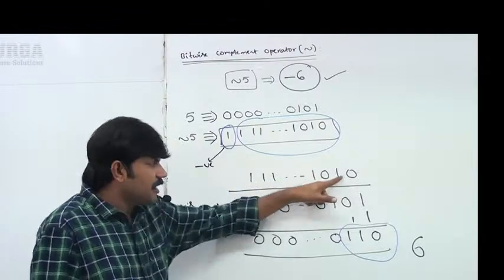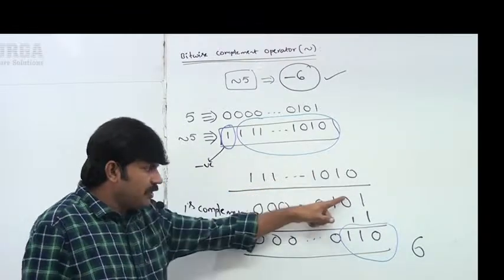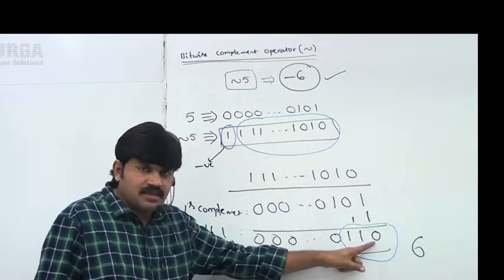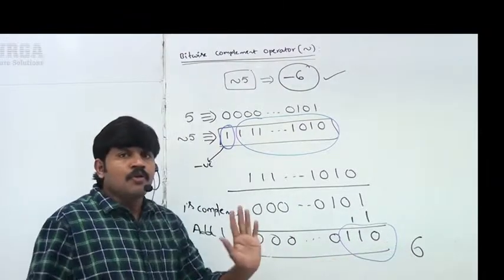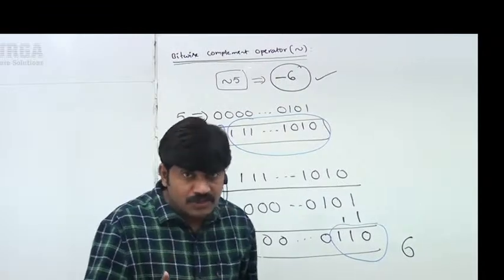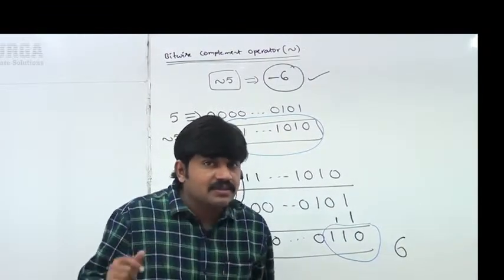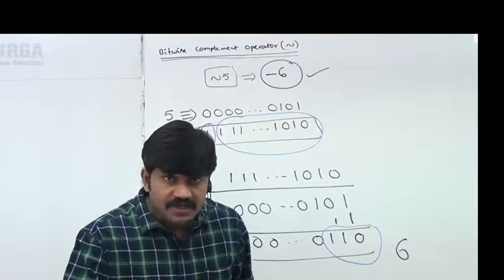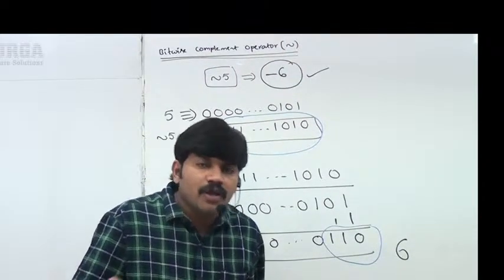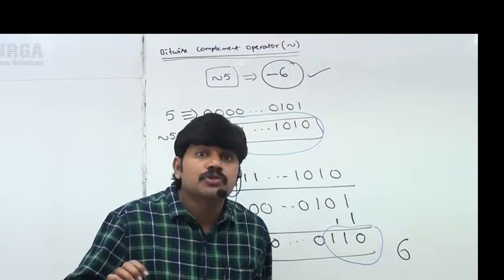So first find the 1's complement, add 1, and this is the result. The value is 6, so minus 6 is the result. Everyone in a position to understand? By this second example, I hope you get the basic idea. Clear up to this? I will go for one more example so that you get much more clarity.